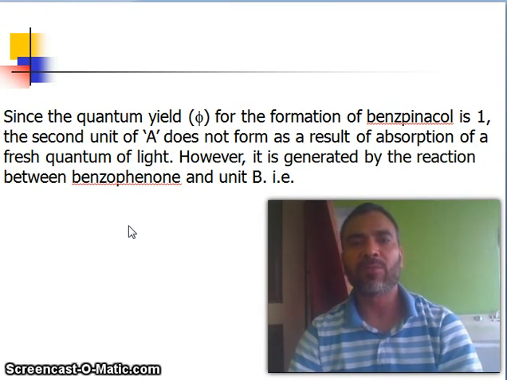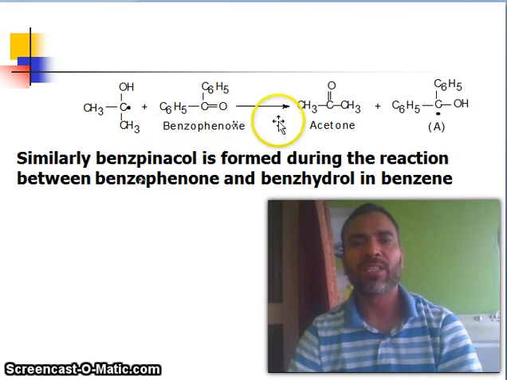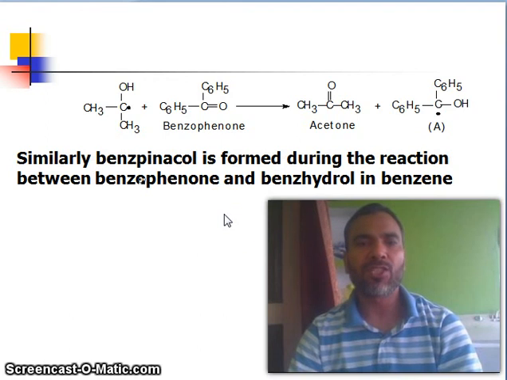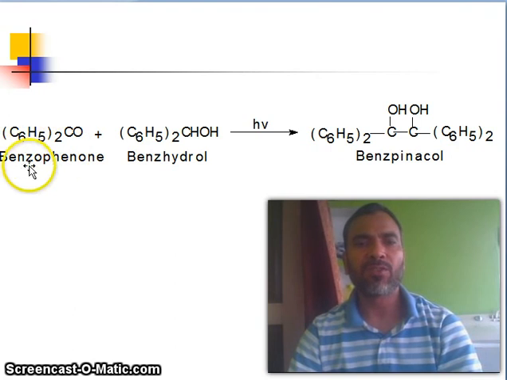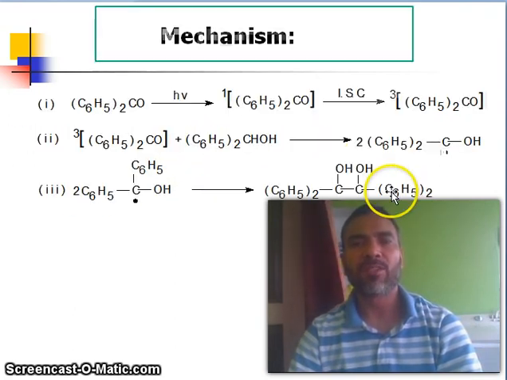However, it is generated by the reaction between benzophenone and radical B. That is, this again reacts with benzophenone, giving acetone and this radical. Similarly, benzpinacol is formed during the reaction between benzophenone and benzhydrol in benzene. So, benzophenone and benzhydrol give benzpinacol.